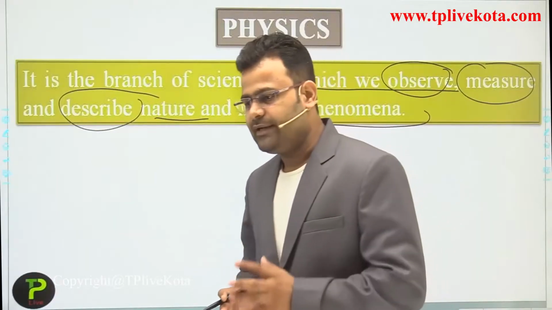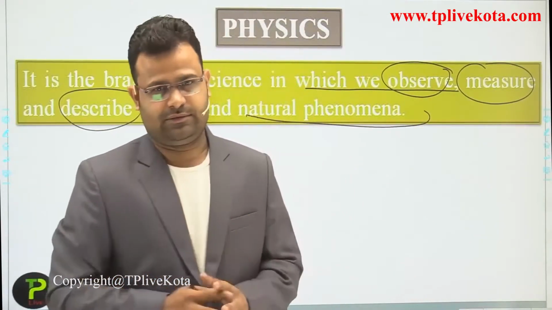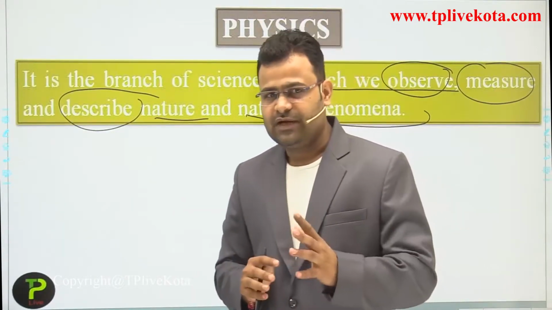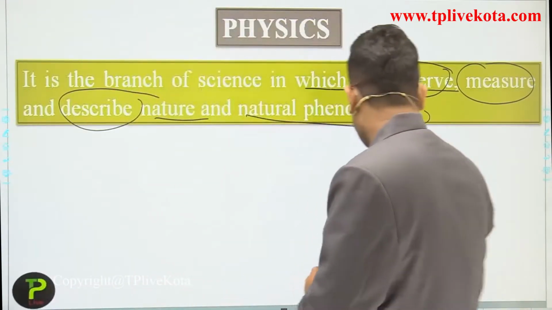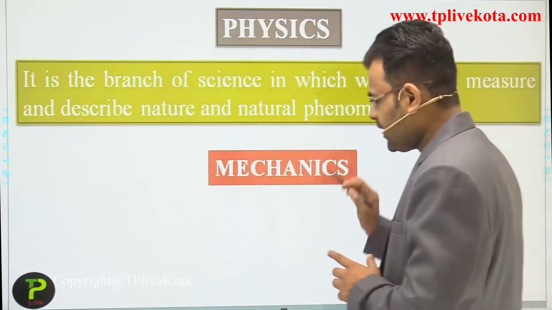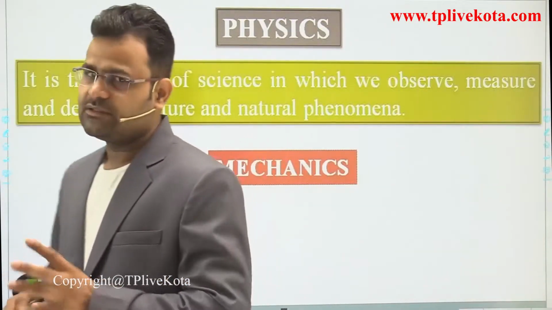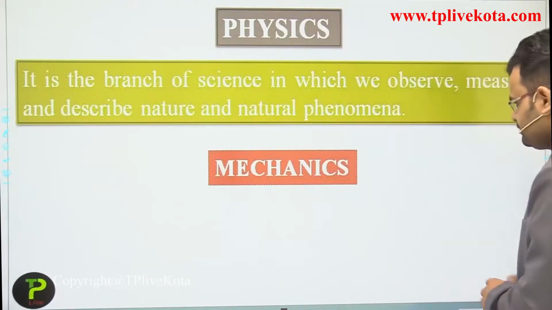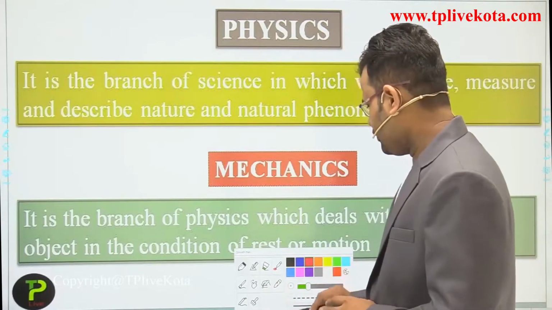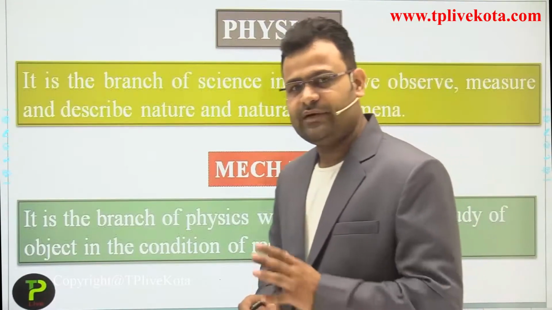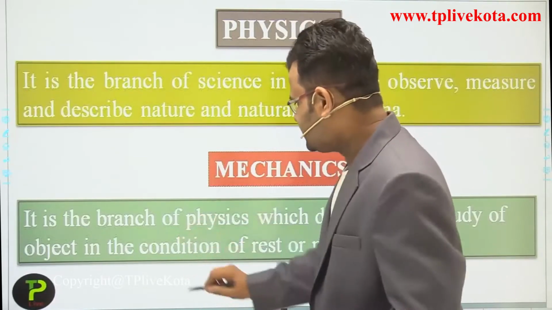Okay students, but physics has a broad scope. We divide physics into more parts. The first part is mechanics. In mechanics we discuss most of what is included in our first chapter, that is motion. First, what is mechanics? Mechanics is a branch of physics. We already discussed in the first chapter that mechanics is a branch of physics.